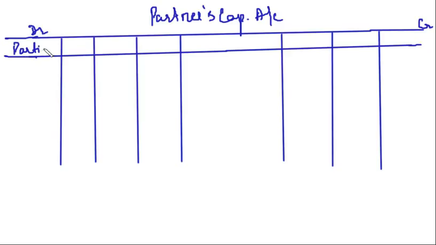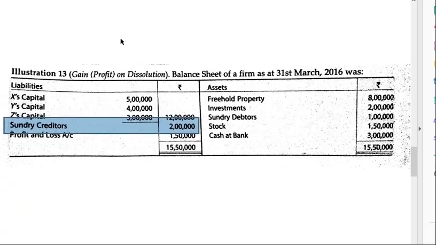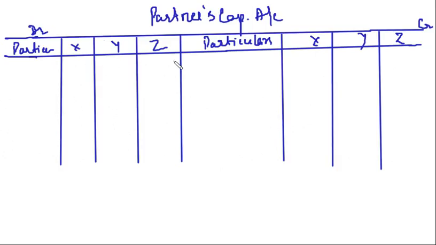Here we have particulars X, Y, Z, particulars X, Y and Z. So what is the opening balance of capitals? If you see the question, balance sheet, the opening balances are given at 5 lakh, 4 lakh and 3 lakh, right? So I can say by balance brought down, this is 5 lakh, 4 lakh and 3 lakh.